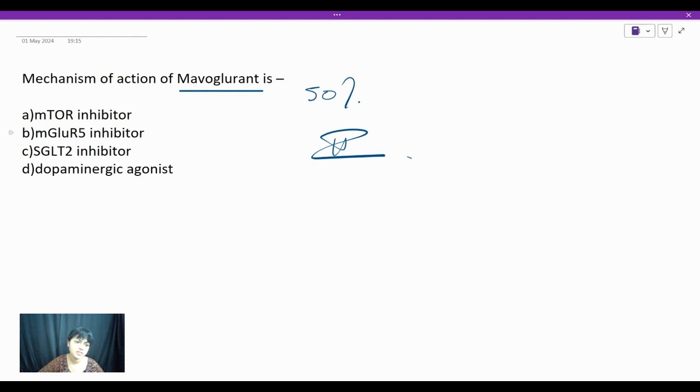And here the answer is definitely mGlu inhibitor, because this is used in Fragile X syndrome, right? So I have already discussed this in my previous MCQ videos, okay? So those who haven't followed, please do follow it. So this is something level 2, and this is a direct question, student, right? And if you are making this right, then you are already heading towards a better rank, right?